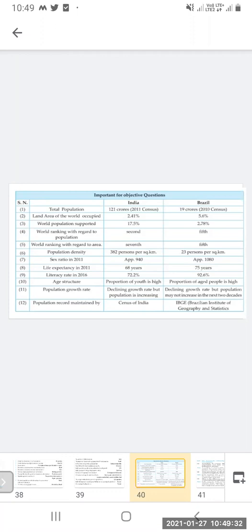Literacy rate in 2016: 72.2 and 92.6. Age structure: proportion of youth is high in India, proportion of aged people is high in Brazil. Population growth rate is declining, but the population is still increasing in India. In Brazil, the growth rate is declining and the population may not increase in the next 2 decades. Population records are maintained by the Census of India and by IBGE.